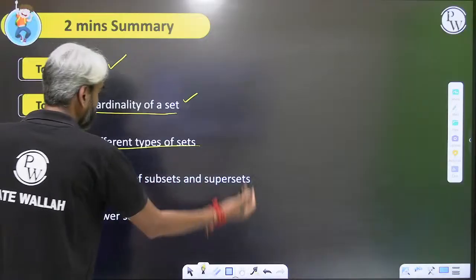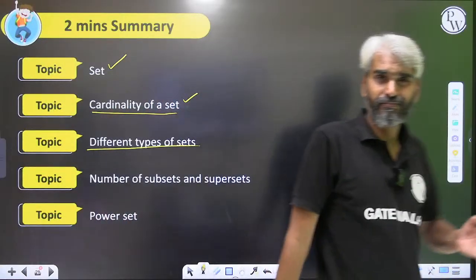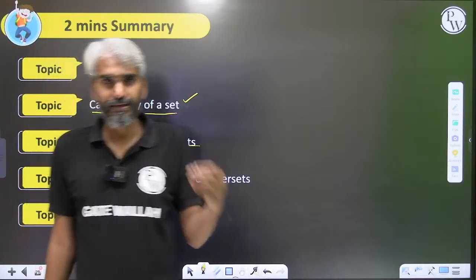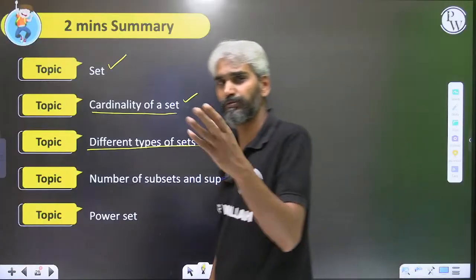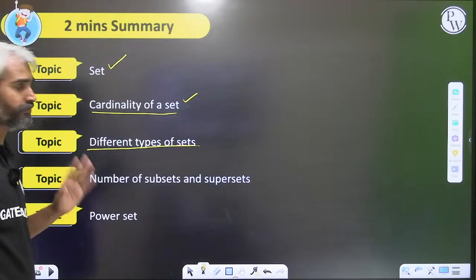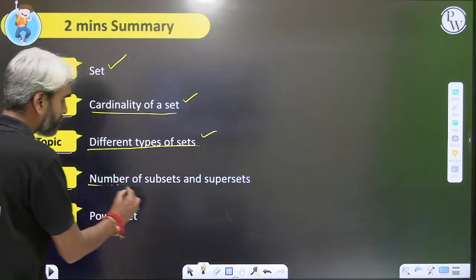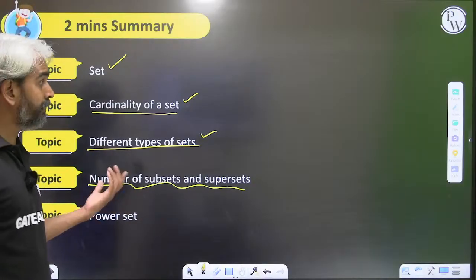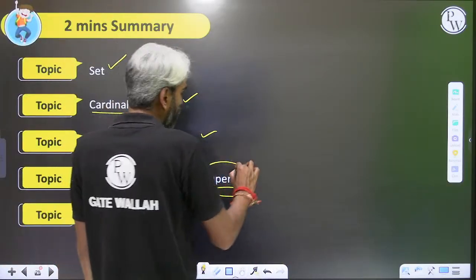Apart from that, we have discussed different types of sets: empty set and singleton set, equal set, equivalent set, subset, proper subset, superset, universal set, power set, all the different types of sets we have discussed, and we have also understood the concept of number of subsets and supersets. How many? Now, sir, superset will be defined with respect to universal set.